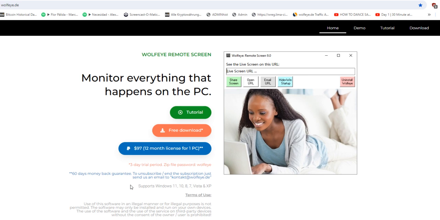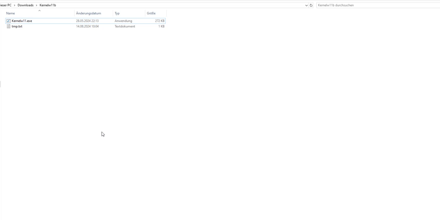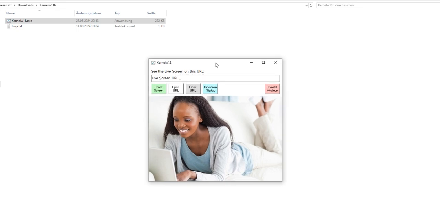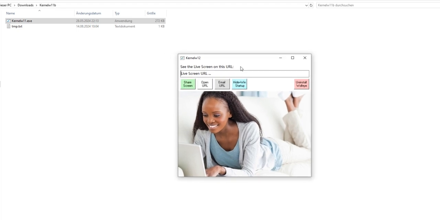How does it work? I will show you what it looks like. Here in this picture on our website wolfi.de you see the control window of Wolfi. This is the software. You open it and the control window appears. Basically, you hit the green button, and it turns red. The minute it turns red, it shows you a link. You open that link and will see the live computer screen.